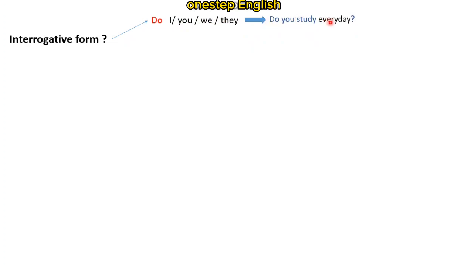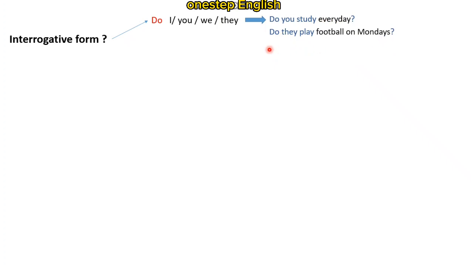Okay, now let's move to the interrogative form. In the interrogative form, we have two ways. We have do with I, you, we, and they. It's when we ask the question, of course. The examples: Do you study every day? Do they play football on Mondays?